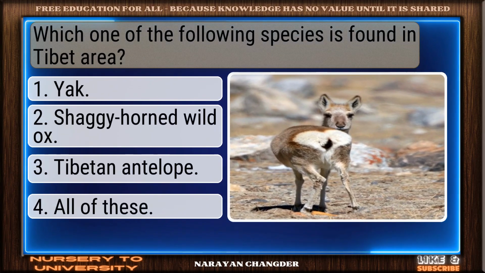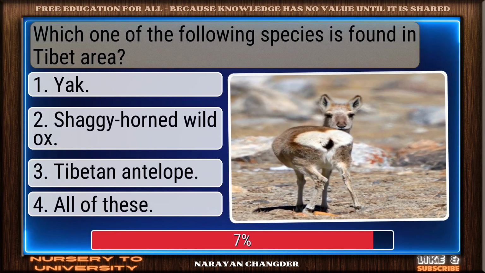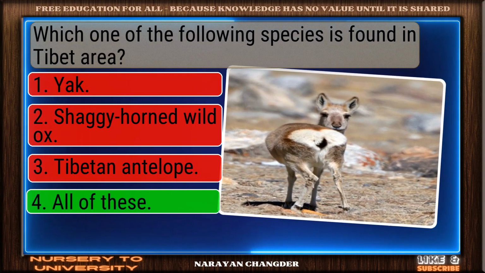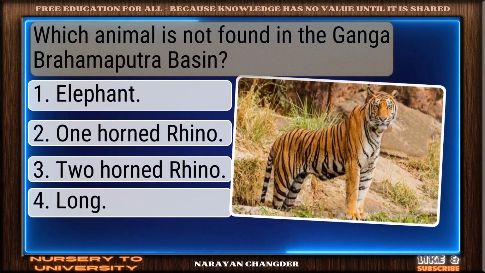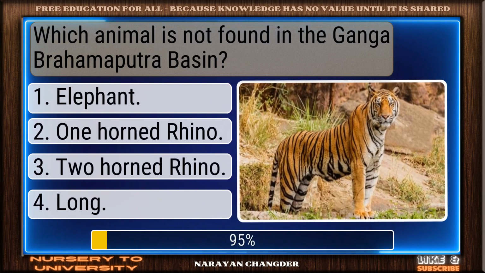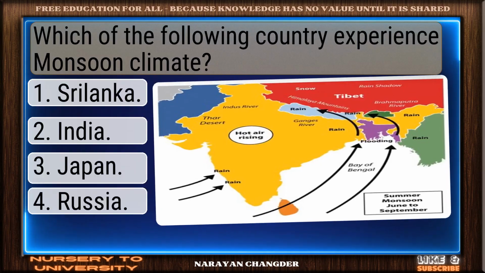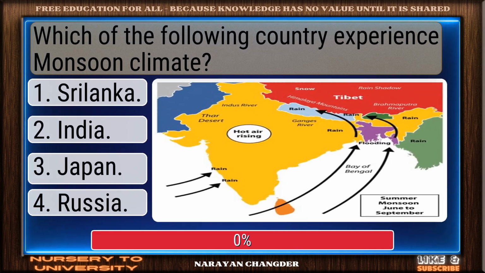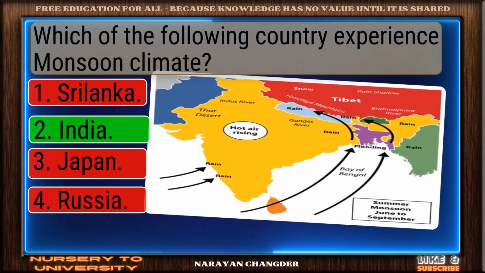Question number 150. Which one of the following species is found in Tibet area? Exactly. All of these make sense, and it is the right choice. Question number 151. Which animal is not found in the Ganga-Brahmaputra basin? Nice work. You chose two-horned rhino, and it is correct. Question number 152. Which of the following countries experience monsoon climate? Perfect. India is the correct choice.